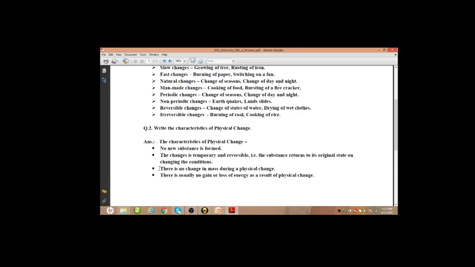There is no change in mass during a physical change, and there is usually no gain or loss of energy. So these four can be given as characteristics of physical change.